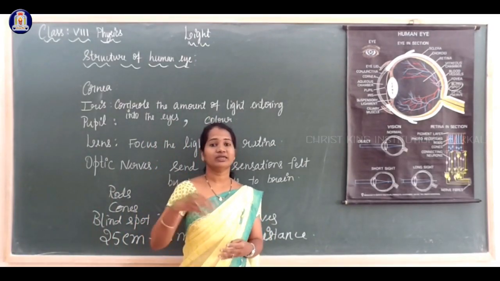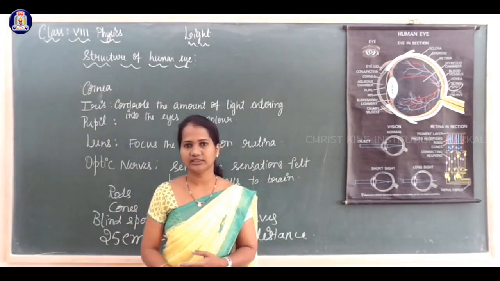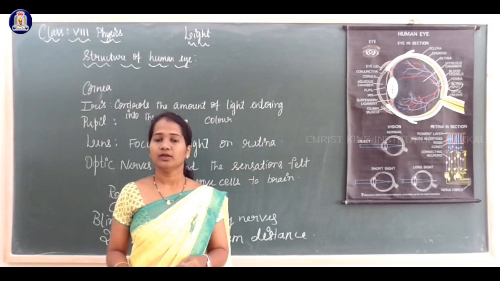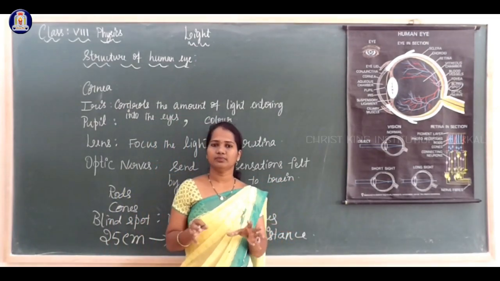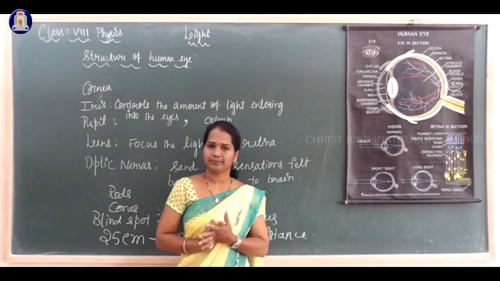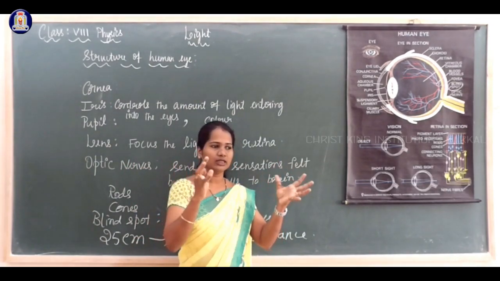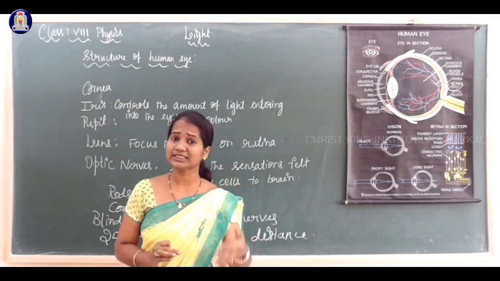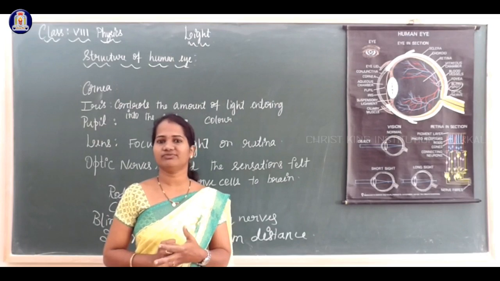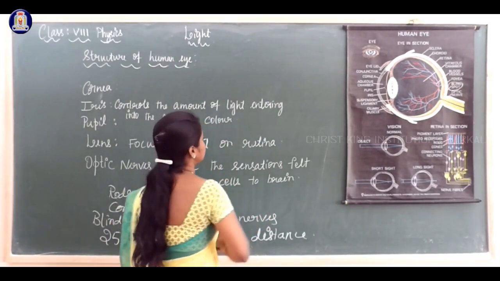Usually as our age increases, most aged people find that things become foggy, like cloudy. The vision is not proper. This is because the eye lens becomes cloudy.